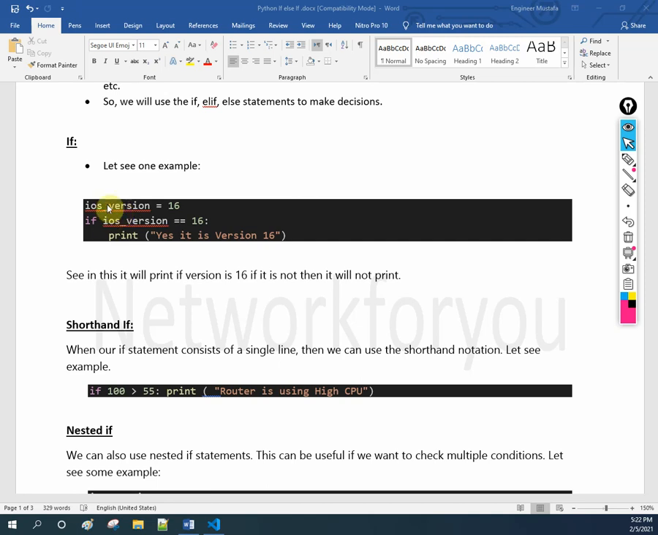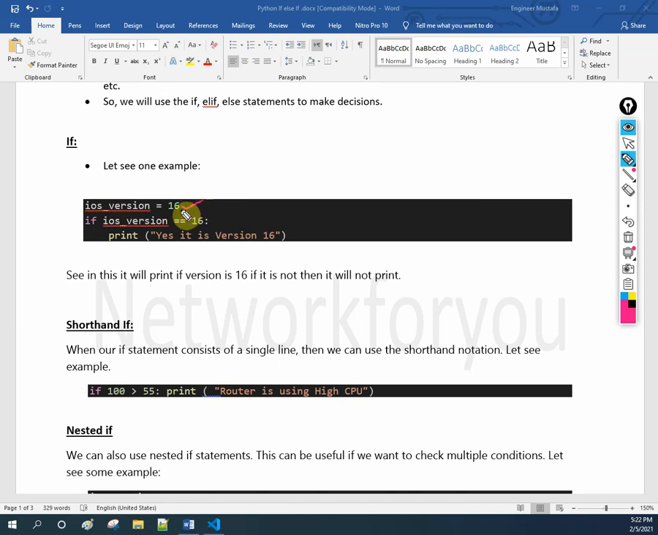If you want, you can write A is equal to 16 like that also, because we are dealing with networking. So that's why I use the related words. So I use iOS underscore version is equal to 16. Okay, any confusion here?